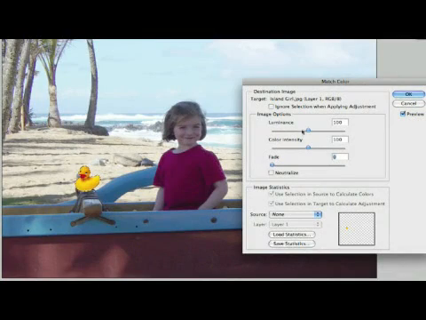We've got Luminescence, which will actually bring him up a little bit brighter or take him down a little bit darker. And I think we want to take him down just a little bit darker because of the color of the picture here and where she is sitting. Let's also take the color intensity down just a little bit as well. And that'll take his brightness out just a little bit, not too much. Let's bring it up just a bit.